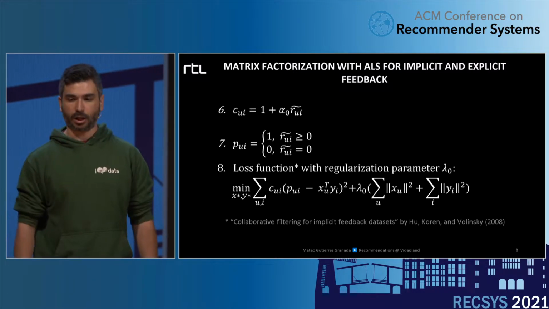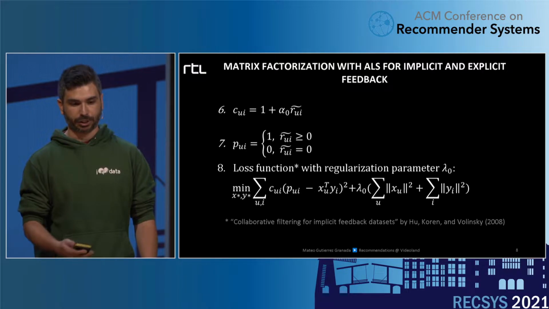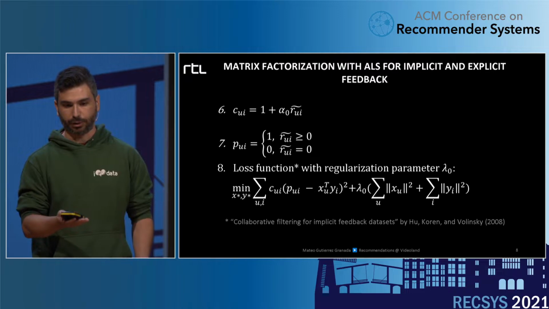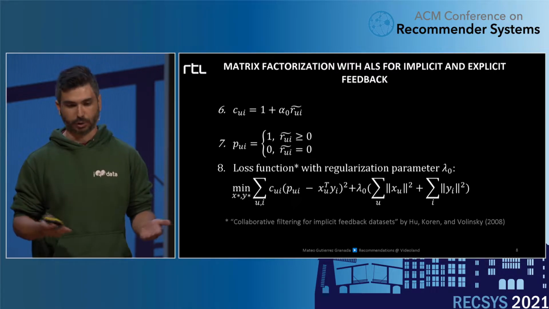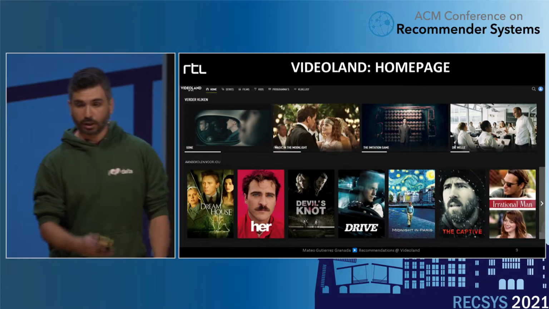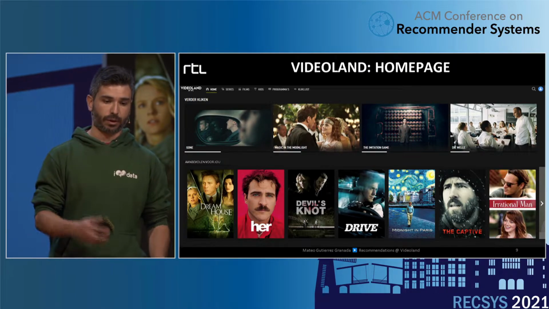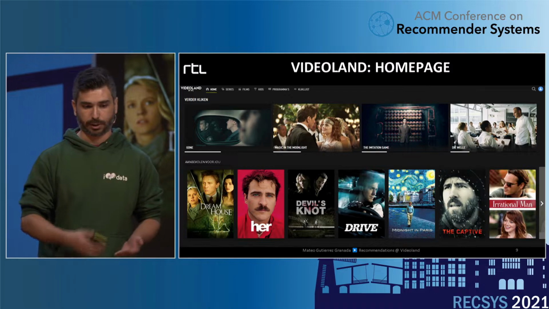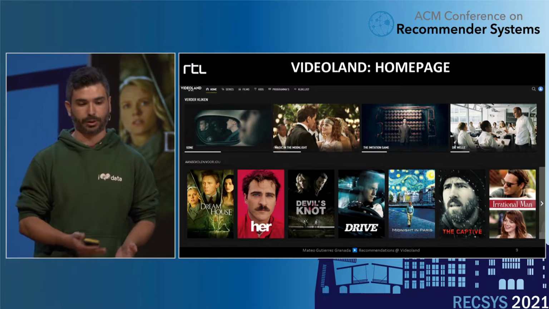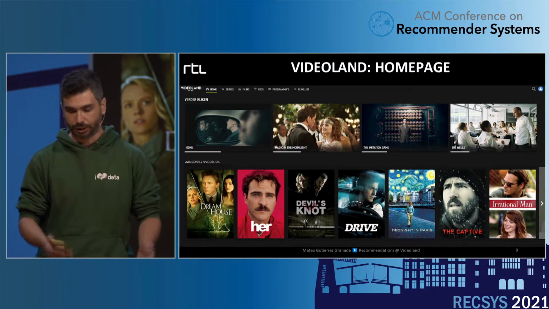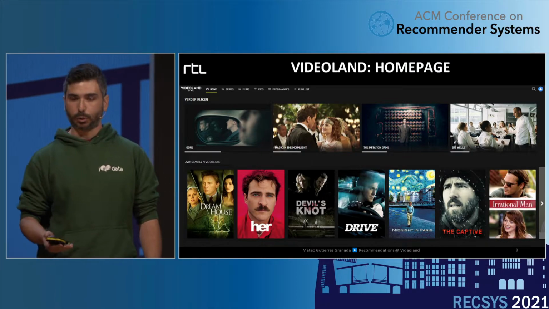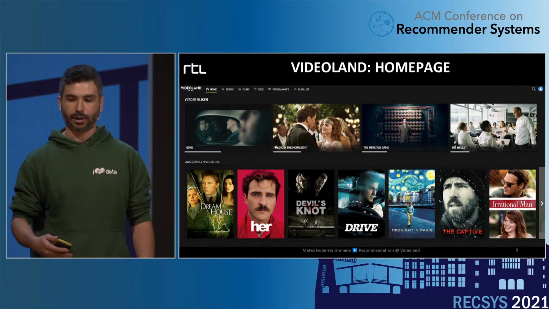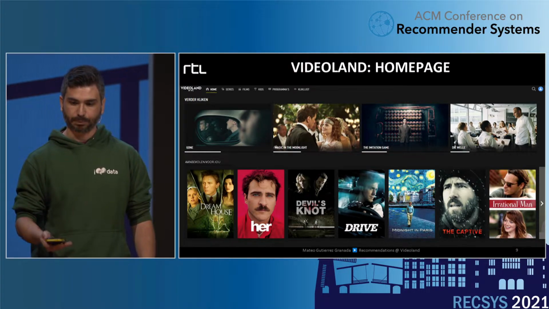We use the loss function of weighted matrix factorization, and we solve it through ALS, so I will refer to this baseline as the ALS model. So Videoland will look something like this. You would have a strip, continue watching, on the top, some other strips, and a strip that is fully personalized with the recommendations for each user. The recommendations would be, under this model, the highest predicted completion rate.